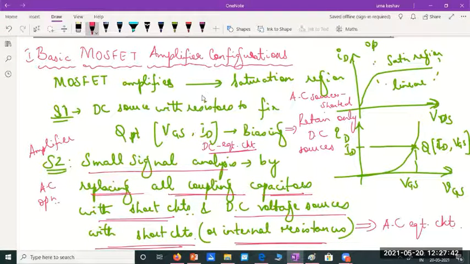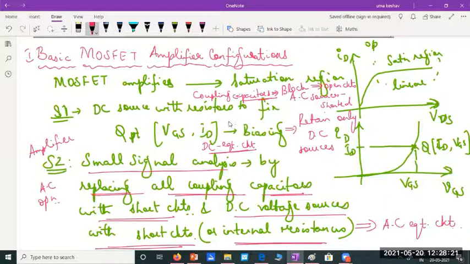And can you tell me what will happen to capacitors under DC operation? How do capacitors respond to a DC signal? They don't allow DC signals. Capacitors will block DC signal. They don't allow DC signal to pass through. So coupling capacitors should be replaced with open circuits for DC operation.